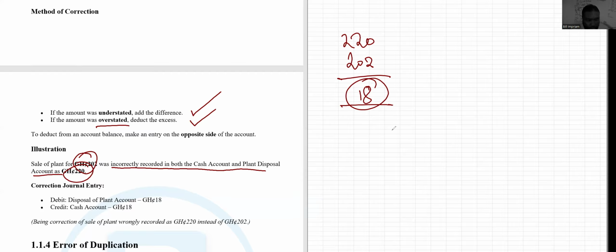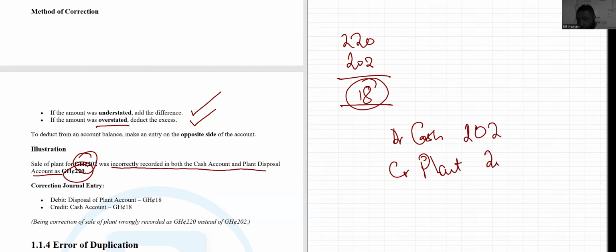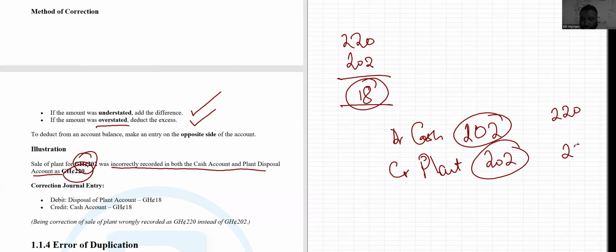You sold the plant, right? So you were supposed to debit your cash. You are going to receive cash for 202 and credit your plant or the disposal account, right? With the same 202. So 202 and 202 is what is supposed to be recognized. But we have actually recorded 220 and 220. That means you have to reverse this back to 202. So how do we reduce 220 to 202? We have to take out 18 from this 220 and 18 from this 220.